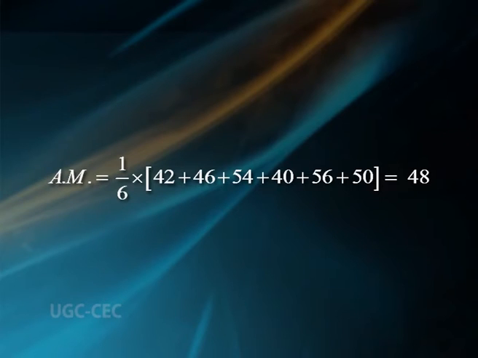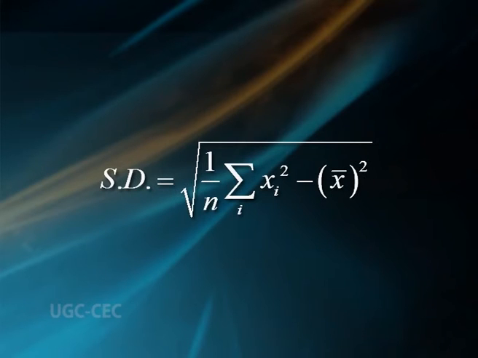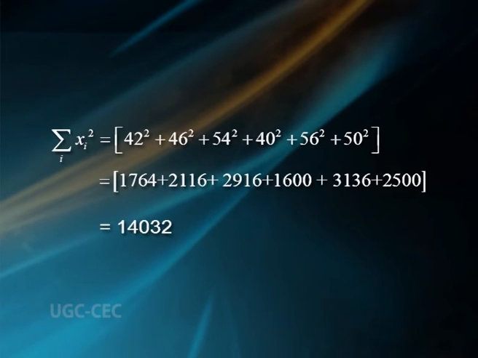The calculations of the two sets of observations are as follows. For the first set, AM equal to 1 by 6 into (42 plus 46 plus 54 plus 40 plus 56 plus 50), that is equal to 48. SD equal to square root of 1 by n sigma xi square minus x bar square.